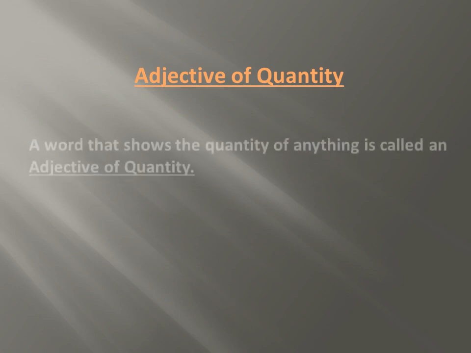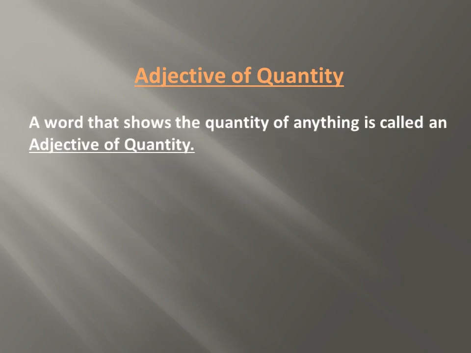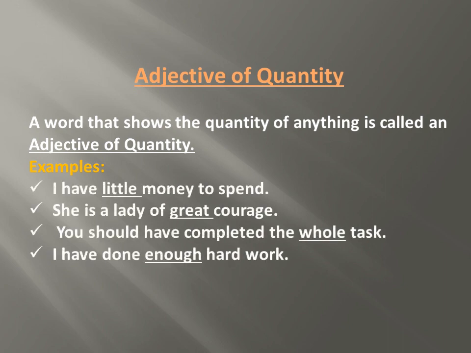Adjective of quantity. A word that shows the quantity of anything is called an adjective of quantity. Let us see examples. I have little money to spend. She is a lady of great courage. You should have completed the whole task. I have done enough hard work. So here, little, great, whole, enough. These are adjectives of quantity.